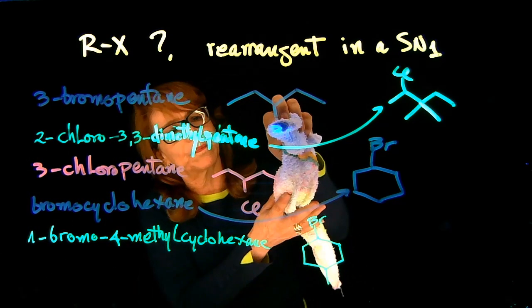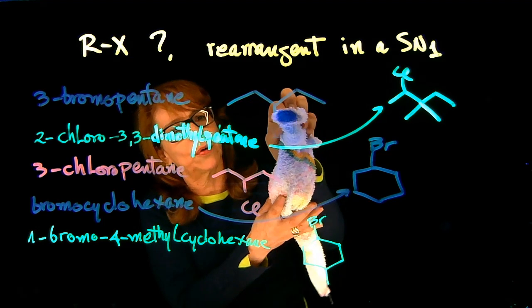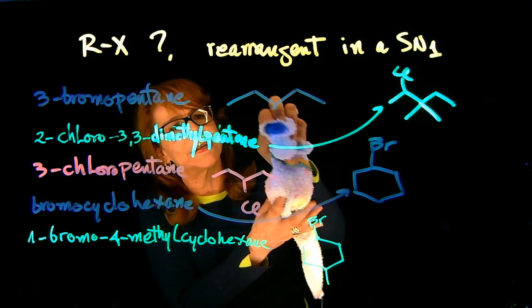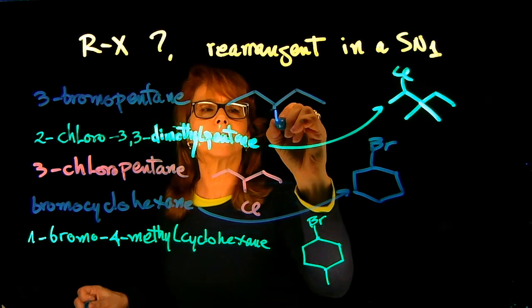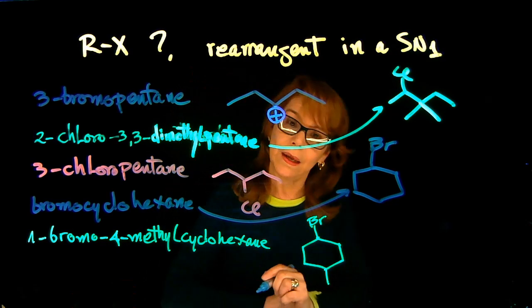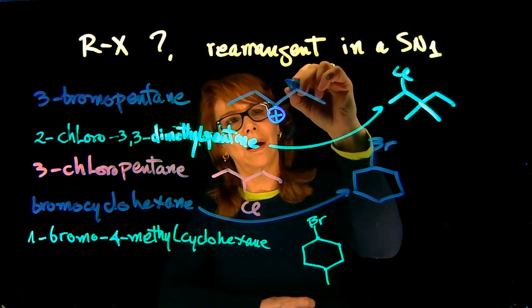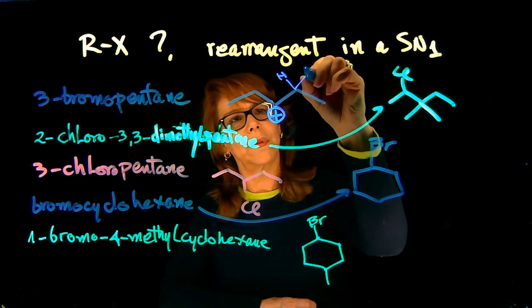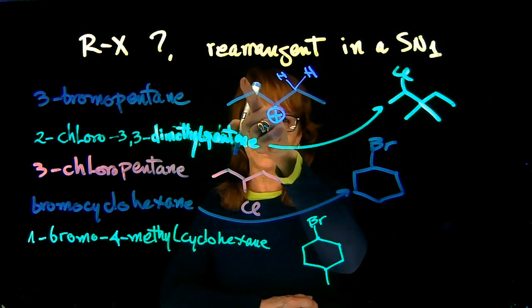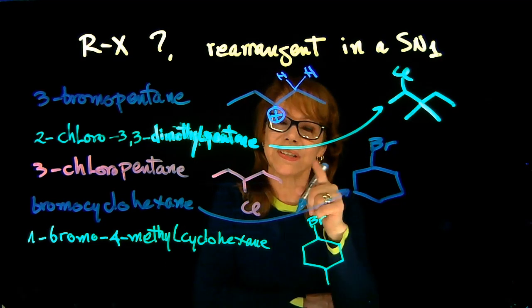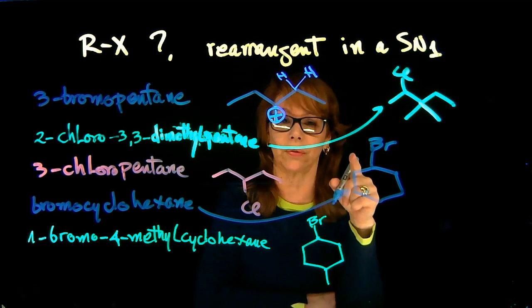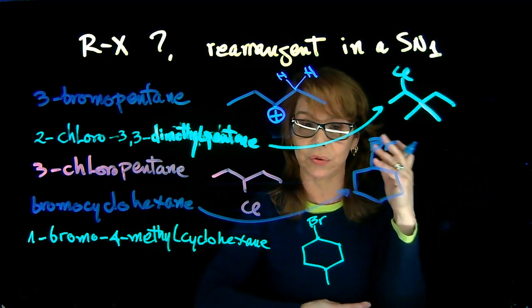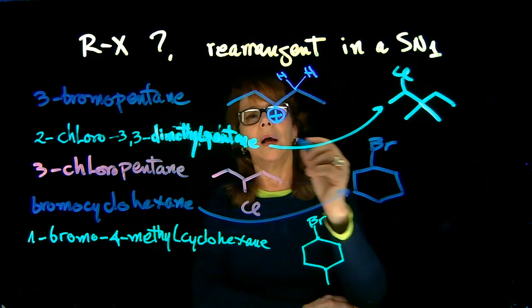So after loss of leaving group, here you're forming a secondary carbocation. If you did a migration of a hydrogen, so a hydride shift from any of these two positions, you're still going to form a secondary carbocation. So this is not likely to rearrange because it's not going to go to anything more stable.